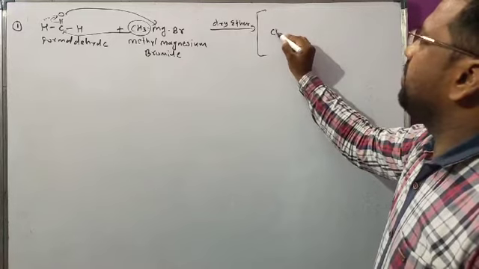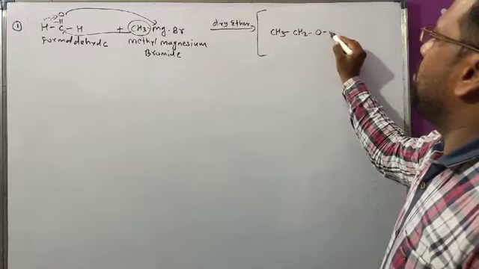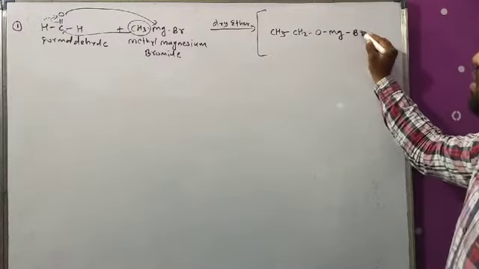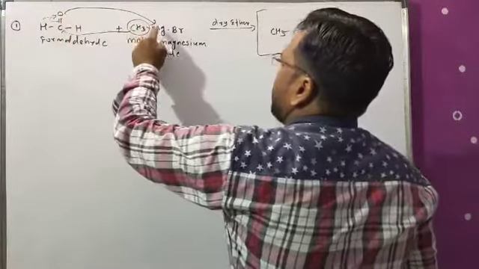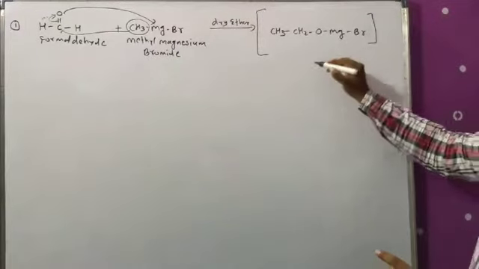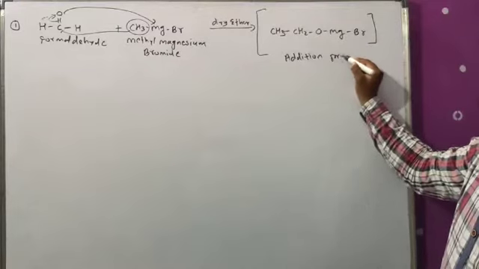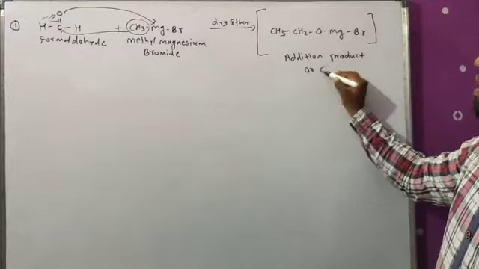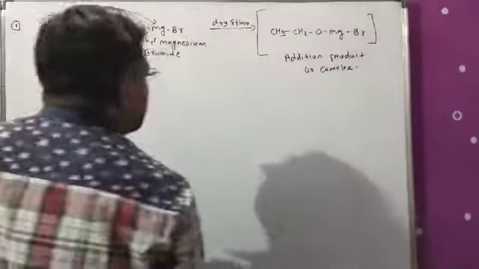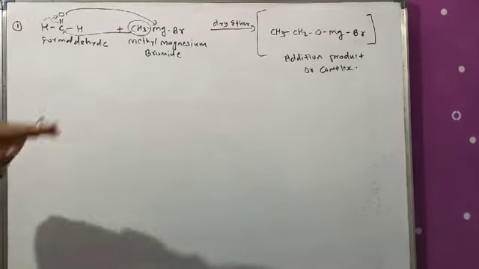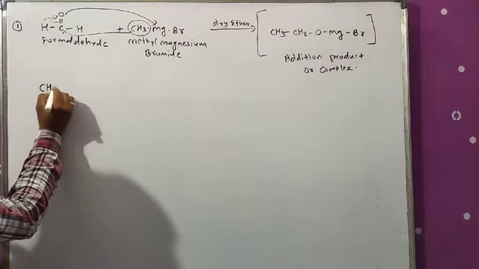that is CH3 CH2 O Mg and this Br. Okay, यहाँ पे ये CH3 group attach हो रहा है, that CH2 and single bond O Mg Br, and this is called an addition compound or addition product or complex. Now see here, this addition product or complex undergoes acidic hydrolysis, it gives the product of ethyl alcohol, that is primary alcohol.